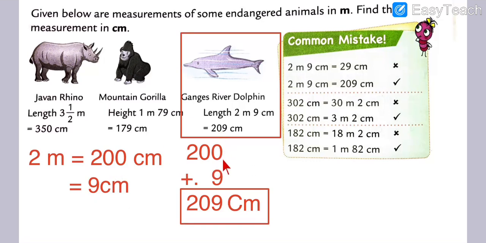So here we will do the addition. 0 plus 9 is equal to 9. 0 and 0 as it is. 0 as it is and 2 as it is. So the answer is what? 209 centimeter. Got my points, my dear students? Understood what I am telling you? This is an example of converting meter into centimeter.